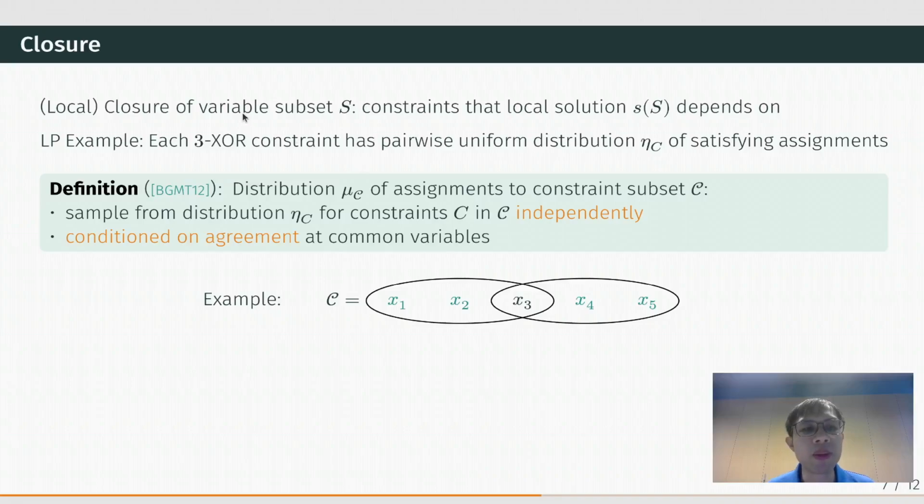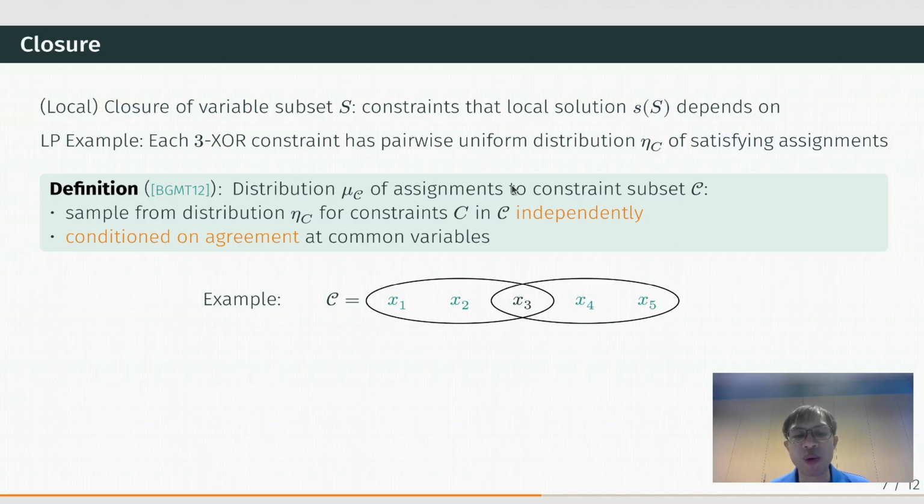We prove our lower bounds by generalizing the concept of closure from previous works. The closure of a variable subset tells us the constraints we must look at when defining the local solution to this subset. Previous works used this concept to construct LP lower bounds. Let's consider free XOR. We know that each free XOR constraint has a pairwise uniform distribution of satisfying assignments.